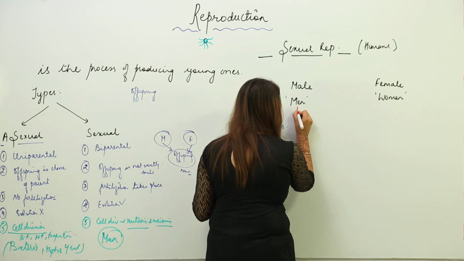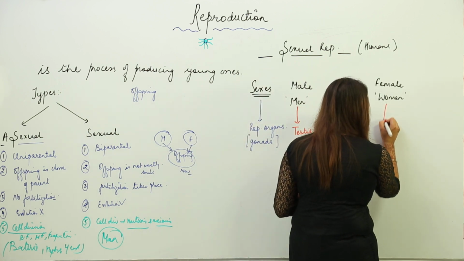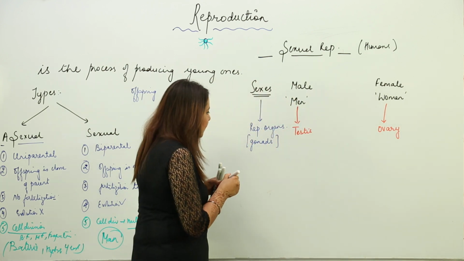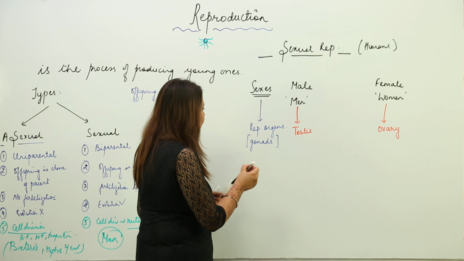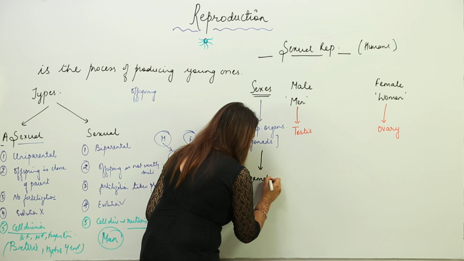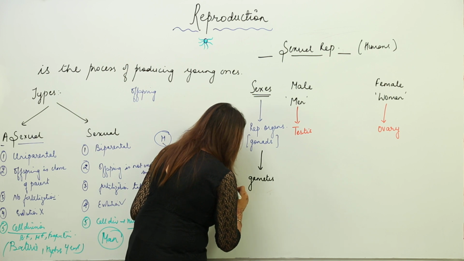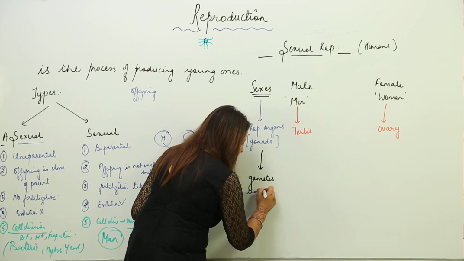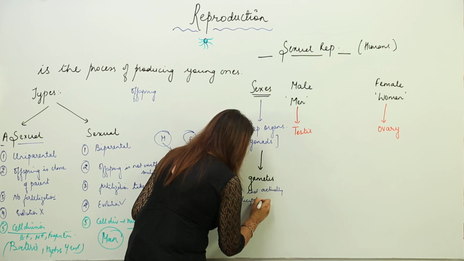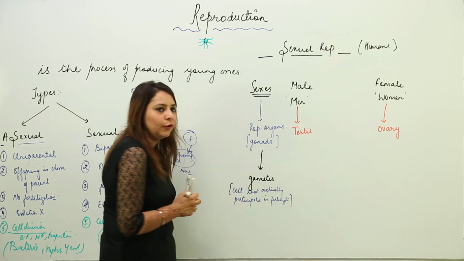In male, the reproductive organ is the testes, and in female, the reproductive organ is the ovaries. So these are the reproductive organs. Now these gonads are going to produce gametes. Now what is a gamete? Gametes are the cells which actually participate in fertilization.